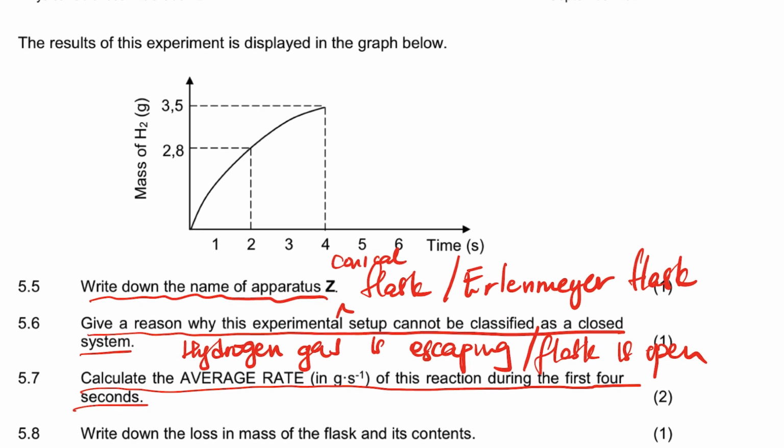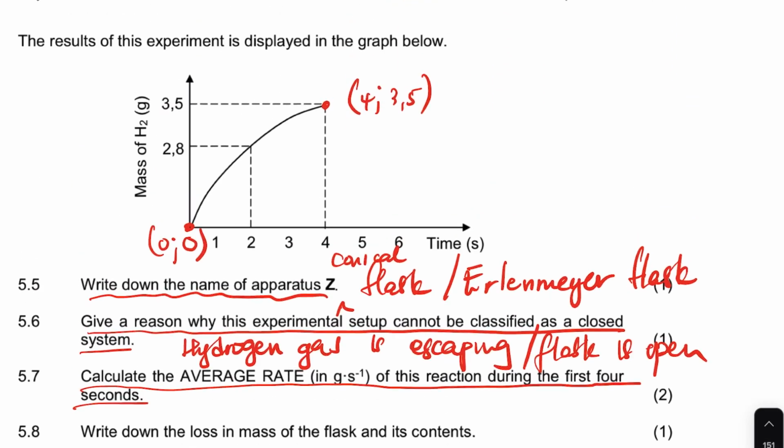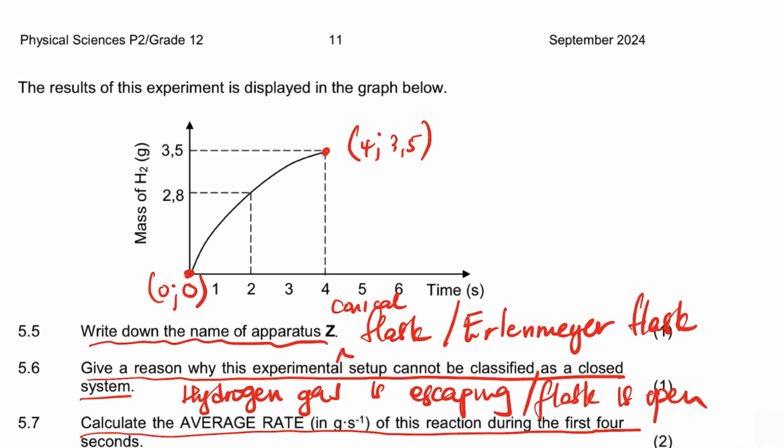Now 5.7, it says calculate the average rate of this reaction during the first 4 seconds. So we wanted the average rate from there to there. So that means we can take this point and this point. At this point it's 4 to 3.5, and this point is 0 to 0, right? So let me calculate it here.